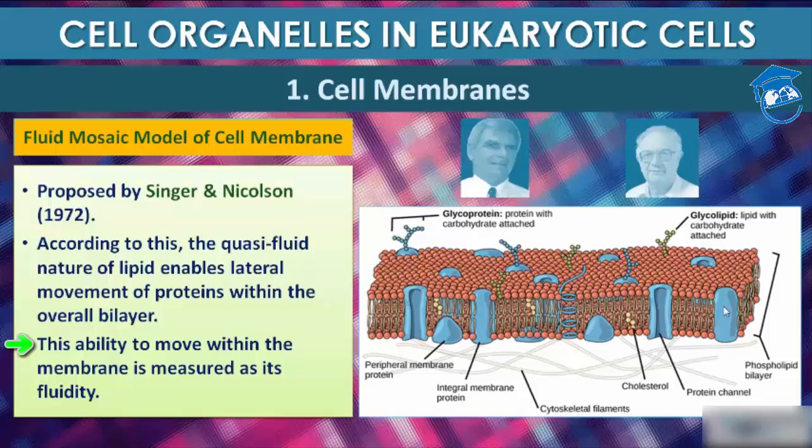This ability to move within the membrane is measured as its fluidity. The fluid nature of the membrane is also important for functions like cell growth, formation of intercellular junctions, secretion, endocytosis, cell division, etc. One of the most important functions of the plasma membrane is transport of molecules across it, because it is selectively permeable to some molecules present on either side of it.